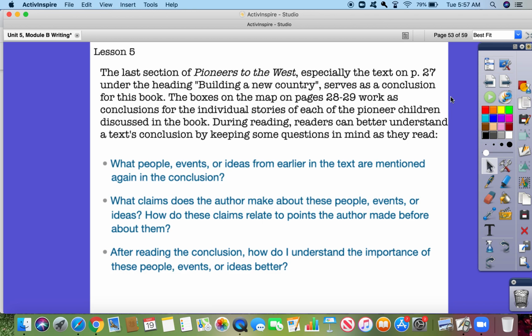During reading, readers can better understand a text conclusion by keeping some questions in mind as they read. What people, events, or ideas from earlier in the text are mentioned again in the conclusion? What claims does the author make about these people, events, or ideas? How do these claims relate to points the author made before about them? And finally, after reading the conclusion, how do I understand the importance of these people, events, or ideas better?